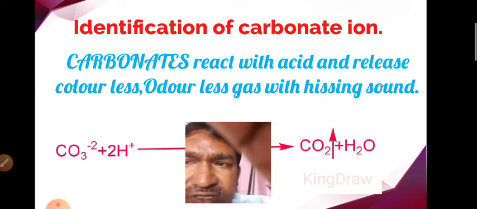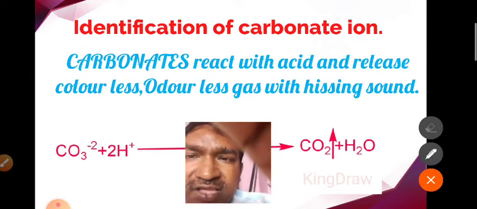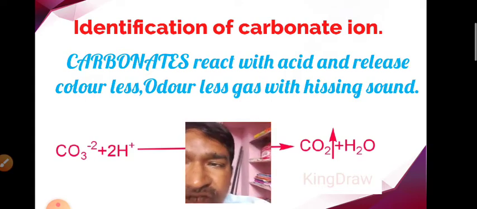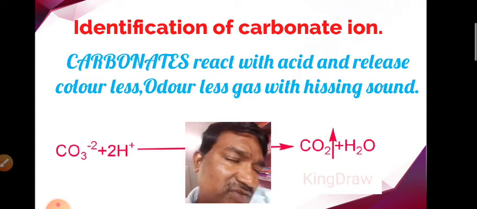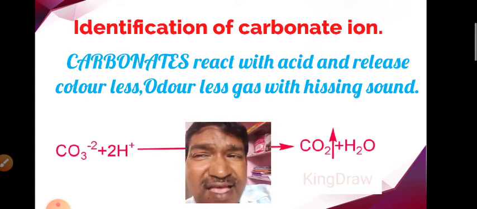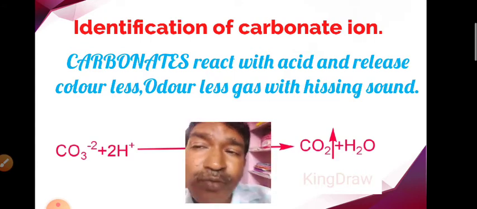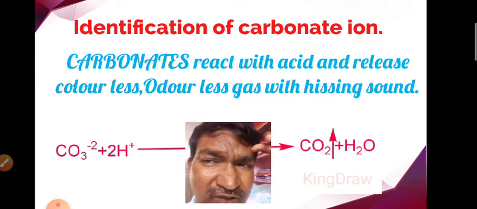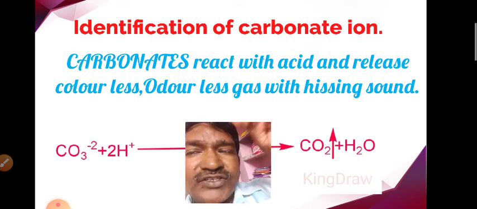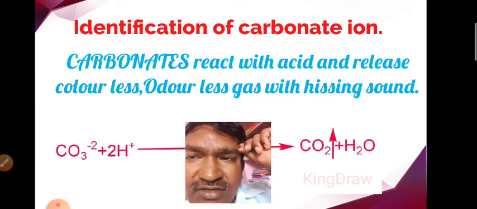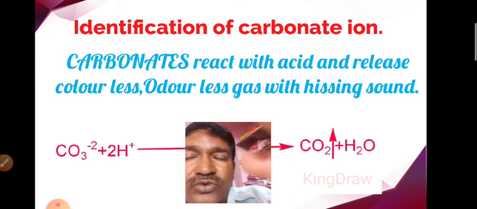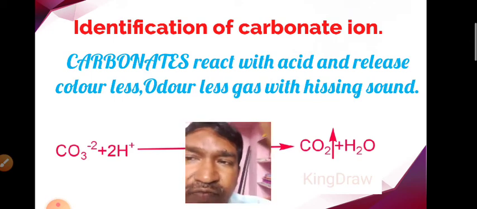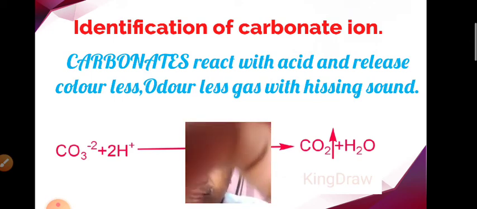After addition of dilute H2SO4, we get a colorless, odorless gas with a hissing sound. That is the main point we have to remember: the hissing sound. We experience this hissing sound whenever we open a cool drink bottle. The same hissing sound we get there also. That is the main point to remember in the identification of carbon dioxide gas.